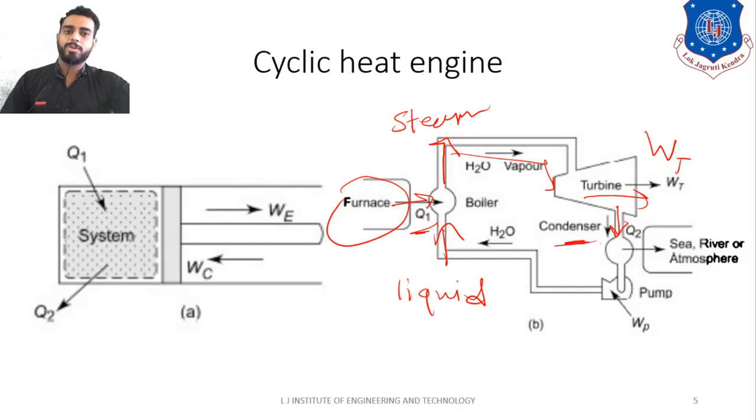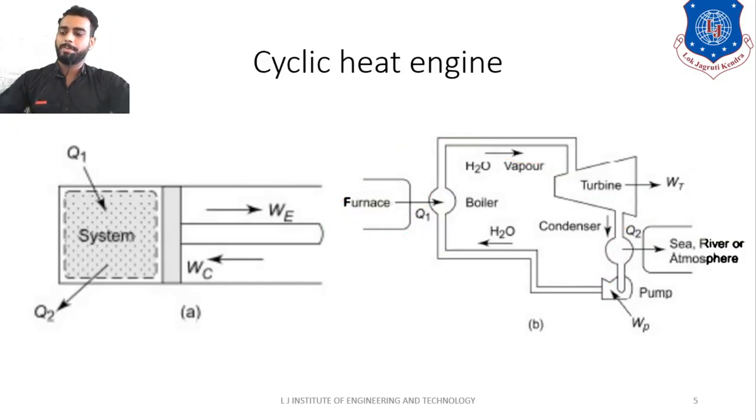So what will the condenser do? The condenser will condense the steam, so it will convert the steam back into water. And at the pump, what will happen? The water will be pumped to a higher pressure. So, sir, what do you mean by this diagram? Simple, just identify the heat transfer and work transfer.